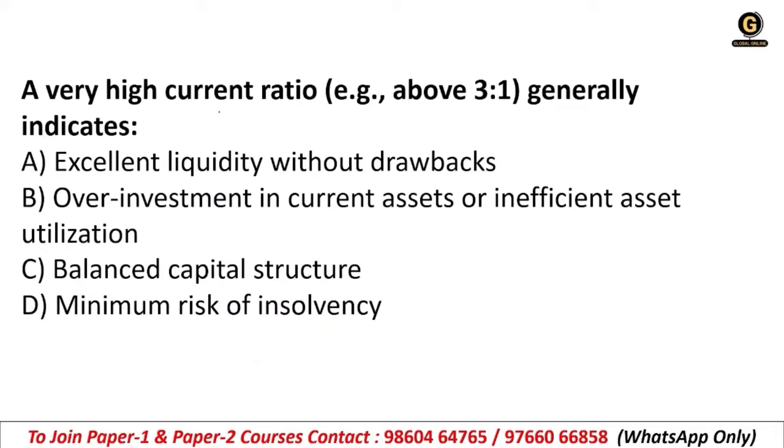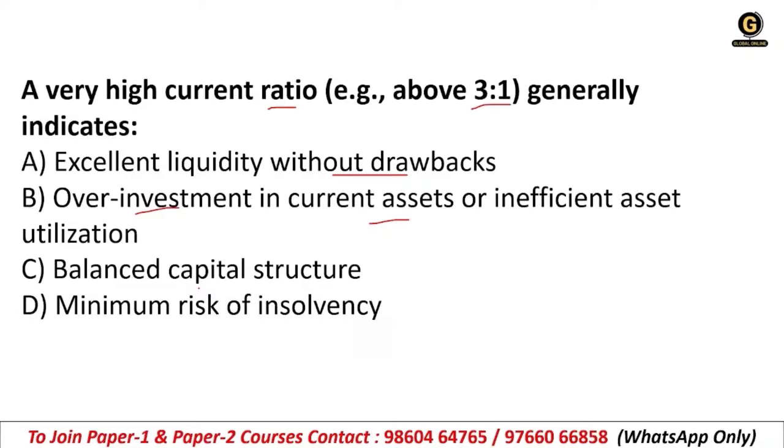Next, this is a very important question. Focus here. A very high current ratio, say 3 is to 1, generally indicates what? The normal current ratio required is 2 is to 1, but here it is 3 is to 1. What is it indicating? Option A, excellent liquidity without drawbacks; B, over-investment in current assets or inefficient asset utilization; C, balanced capital structure; or D, minimum risk of insolvency.